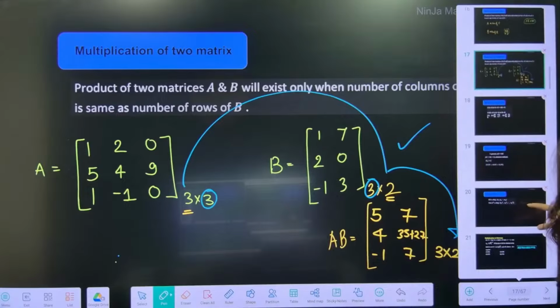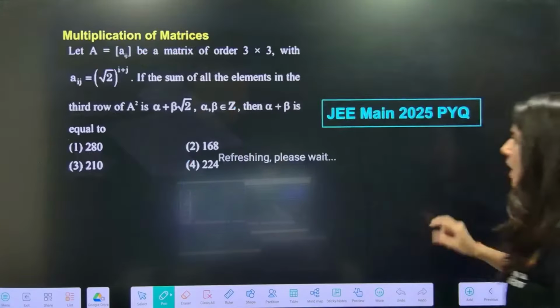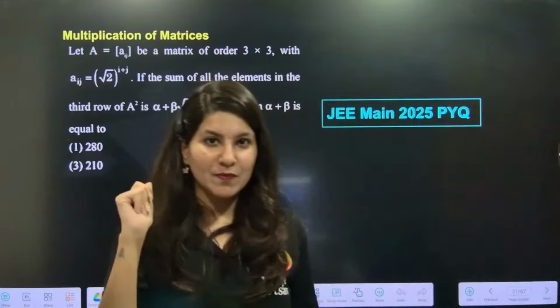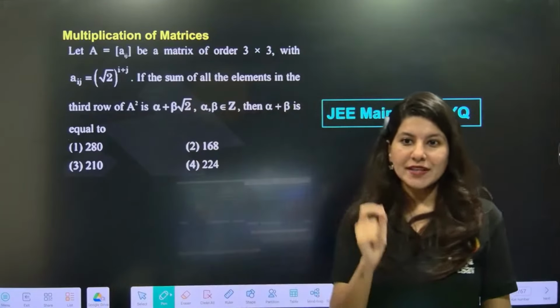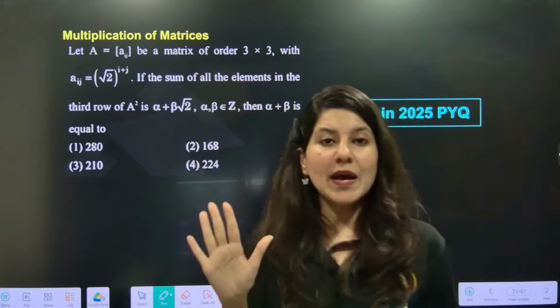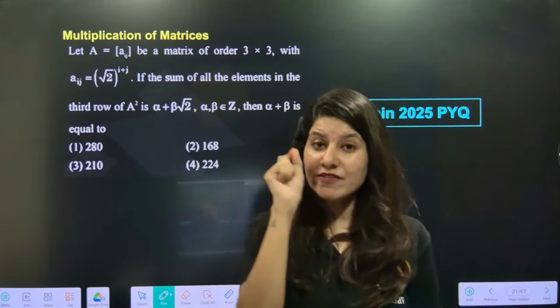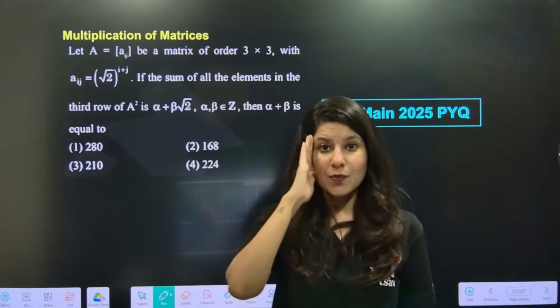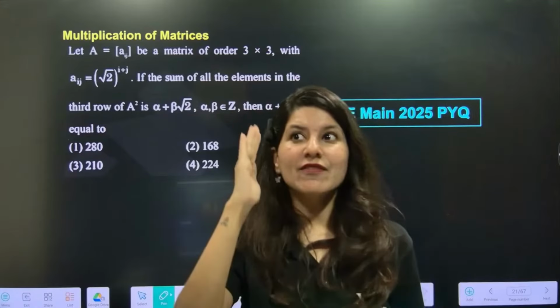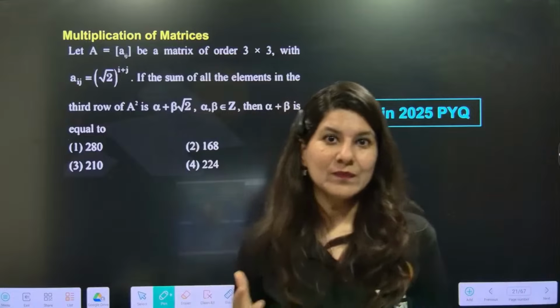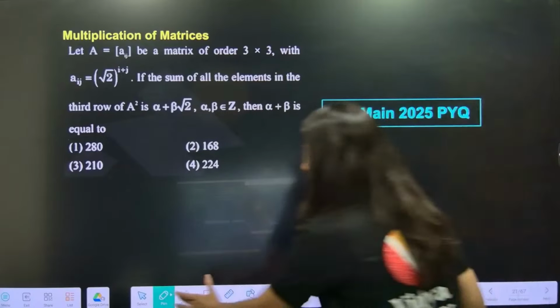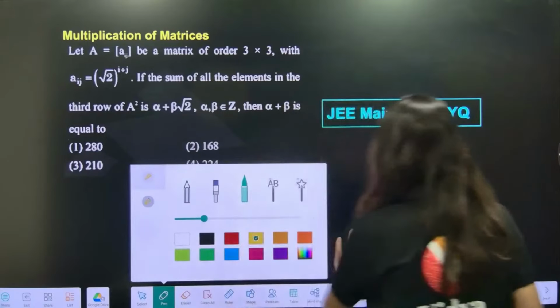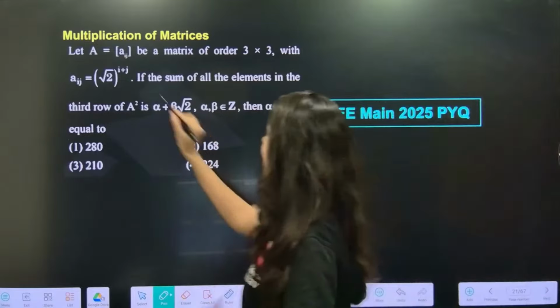Right? Perfect. So let's do one JEE Main 2025 PYQ. Are we ready for it? Just by matrix multiplication, but very carefully. If you can pull it off, your brain should be absolutely very clear. You should not panic, because panic means calculation error can happen. Let's understand this question.